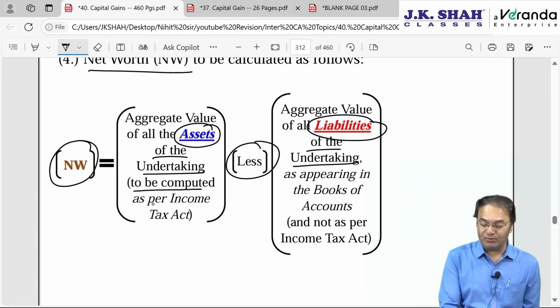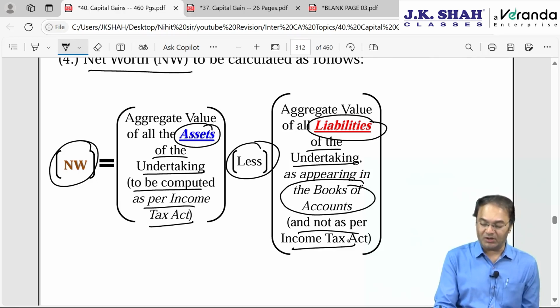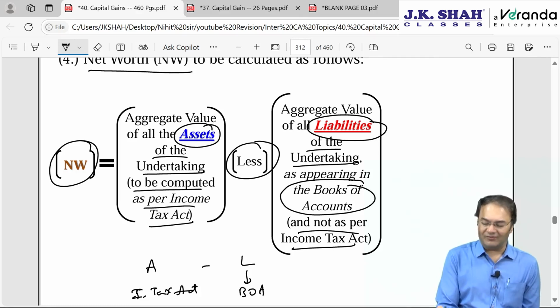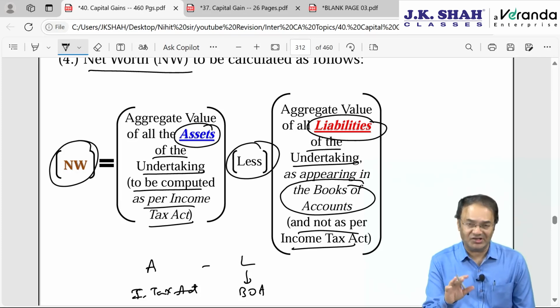Assets value to be computed as per Income Tax Act. But as far as liabilities are concerned, the value to be computed as per books of account and not as per Income Tax Act. Assets minus liability. Asset as per Income Tax Act, liability as per books of accounts, BOA. Of course, liability as per books of accounts or as per Income Tax Act will remain almost the same.